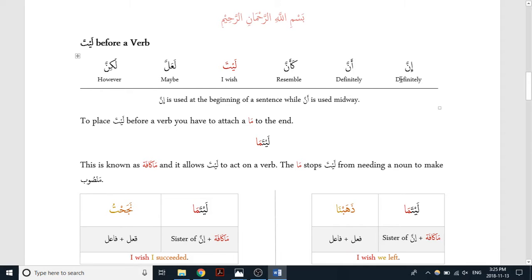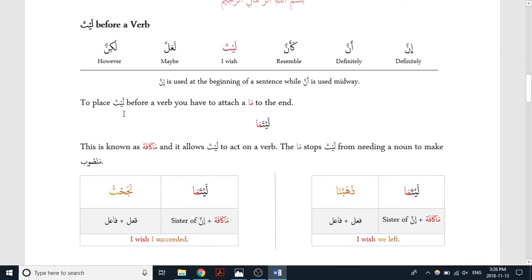So what happens if we want to actually bring layta before a verb? Because that can be done. If I want to say I wish and associate it to an action, you can actually do that. So far we've looked at all the others and layta being applied to nouns. Now we'll see what happens when you apply layta to a verb.